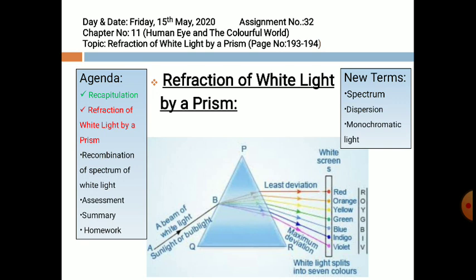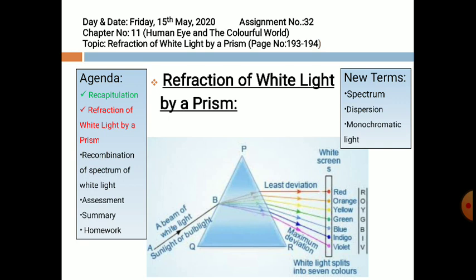Now, what causes dispersion of light? White light consists of 7 colors and each color has its own wavelength. In air, all the colors present in white light travel with the same speed, but in different mediums, different colors travel with different speeds.